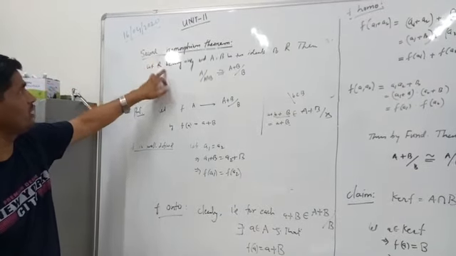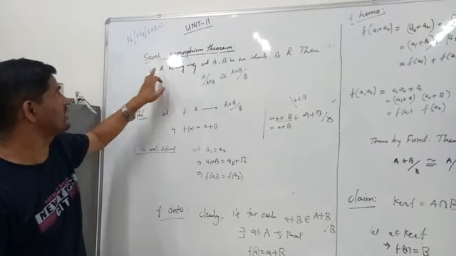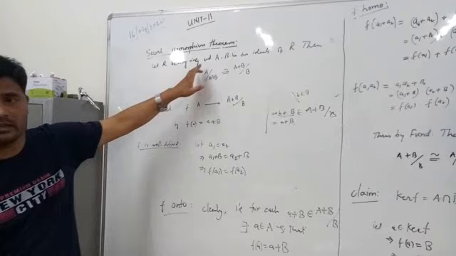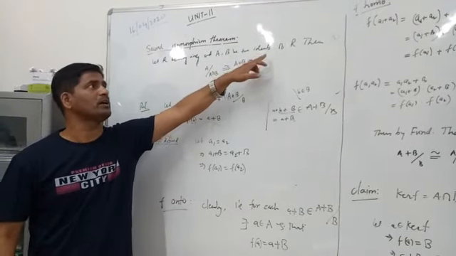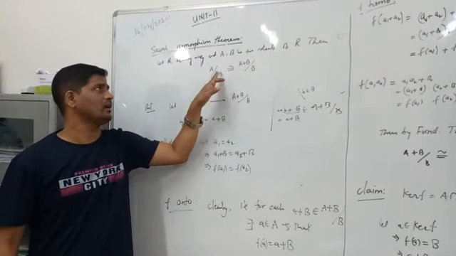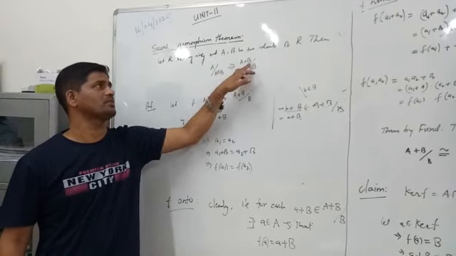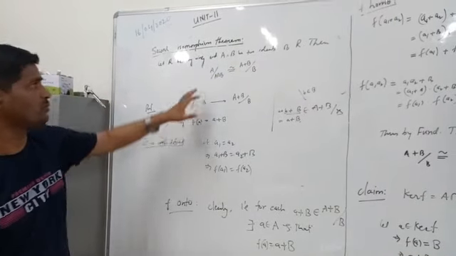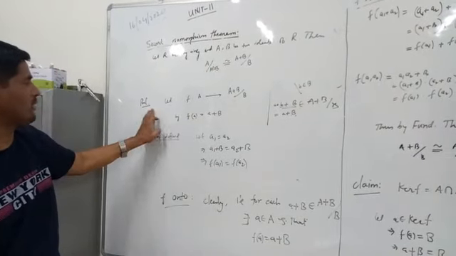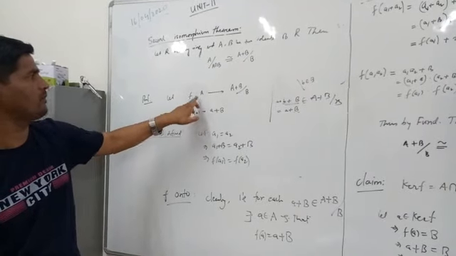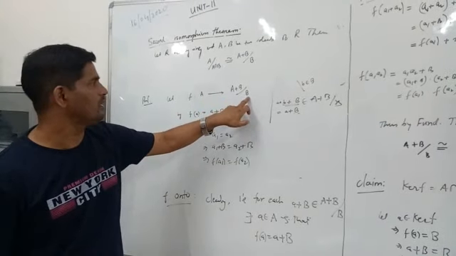So our next theorem is the second isomorphism theorem, and the statement is: let R be any ring and A and B be two ideals of R, then A over A intersection B is isomorphic to A plus B over B. To prove this, first of all we take a map f from A to A plus B over B,